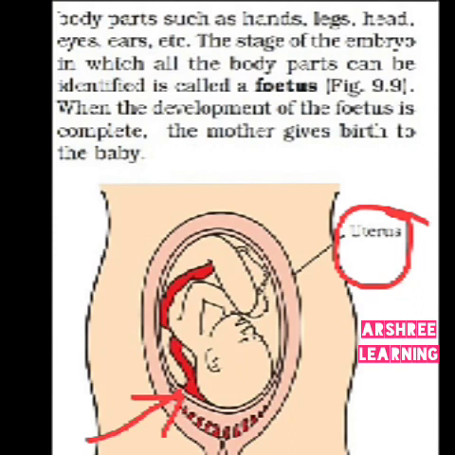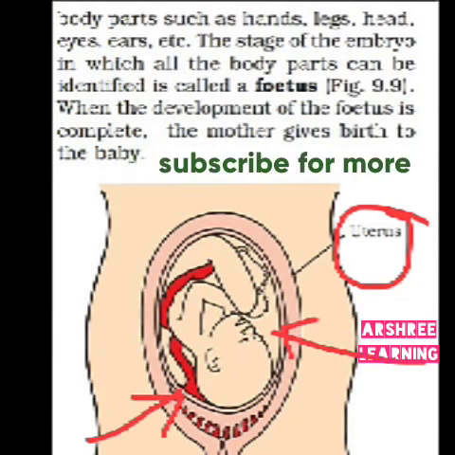So till 9 months we are inside the body of the mother, and the baby shown here is surrounded by a liquid. Actually the baby is not inside a hollow space. The baby is surrounded by a liquid which protects the child from jerks, because the mother will move here and there. When the mother moves, the baby inside her body would also get jerks. To prevent this, the baby is surrounded like a ball or a balloon suspended in a liquid. The liquid protects the child from jerks.